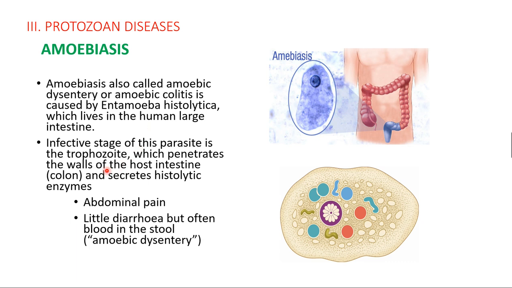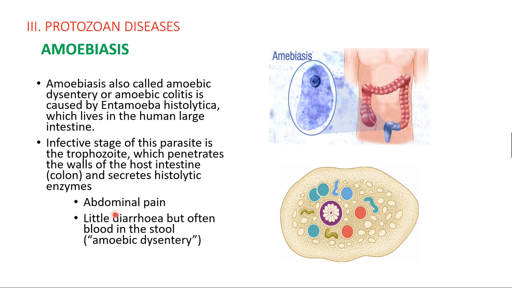Histo means tissues and lytic means destruction, so these enzymes damage or destroy the human intestinal tissues. This is the infective trophozoite stage of Entamoeba histolytica, which lives inside the colon region, the large intestine of the human being.